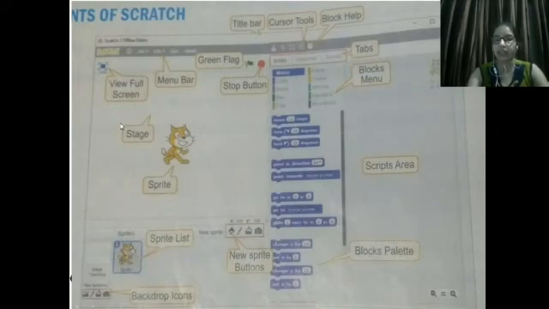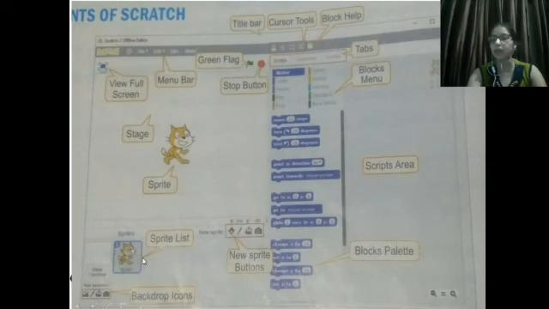This is the stage area, where the sprite is. You can see that sprite. Here you will write the script of your programming, and according to that programming, this sprite will move. Here is the background; the sprite is here and the background is white. If you want to change the background, you can change it from here. Backdrop icons are there.